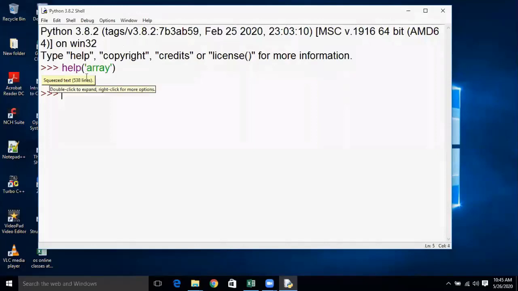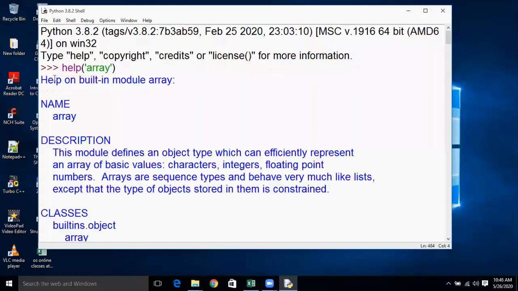and a squeezed text of 538 lines is displayed here in the form of a button. If you want to see the entire code or entire description of the array, please double click on it. See here, this array is a built-in module, and a small description about an array is given. Generally, an array is a collection of similar data types.